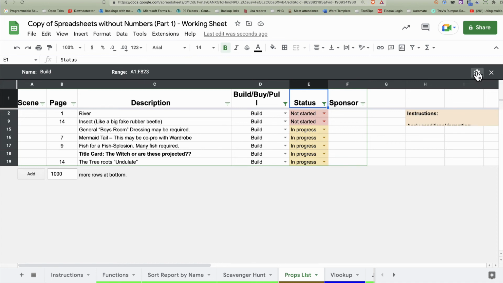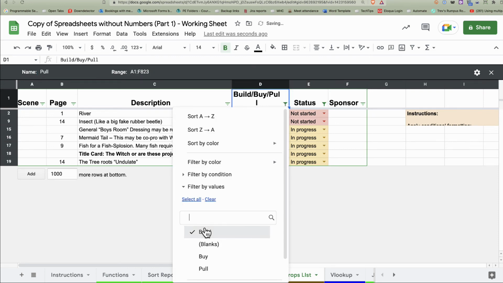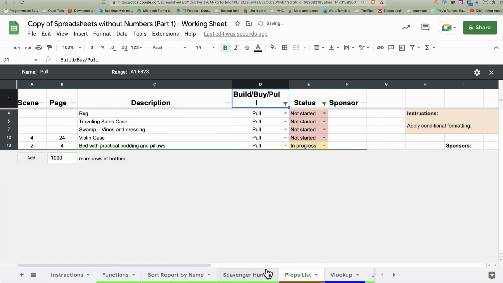Excellent. Let us go and duplicate this. And this one's going to be pull. And the beauty of this is once you've created it once, you can just repeat and reuse everything by duplicating it. Because now all I'm going to do here is go into here. I don't care about build. I'm going to do pull. Excellent. One more here. Duplicate.